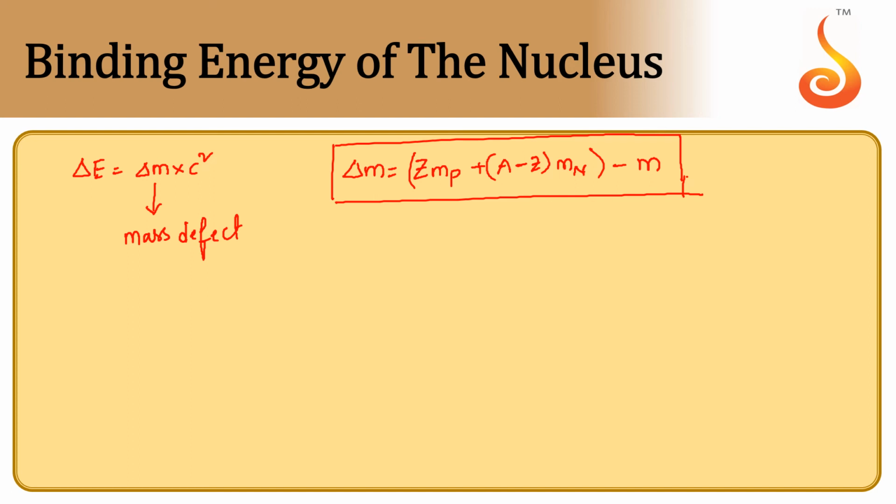So once we calculate the mass defect, what it tells us is that the total mass of the given element will always be lesser than the sum of masses of protons and neutrons of the given element. Whatever amount of mass is less, according to Einstein's theory of relativity, the same mass has been converted into energy. So we can calculate that energy as mass defect times the square of the speed of light. So delta E is nothing but the binding energy.